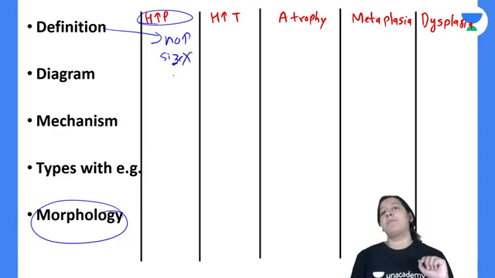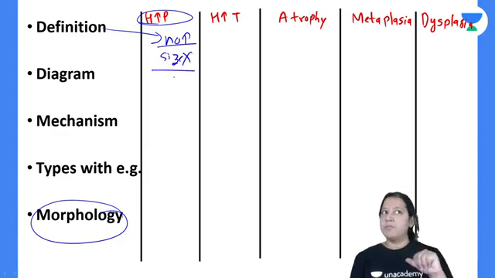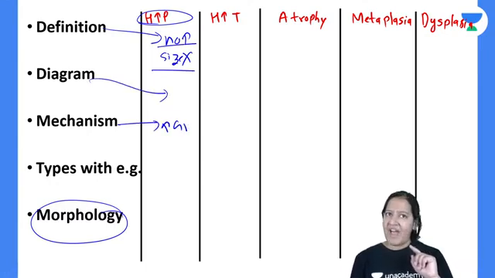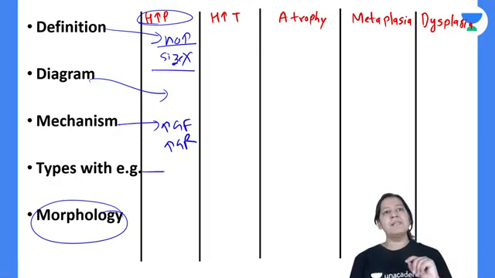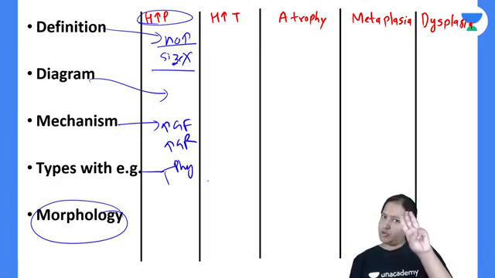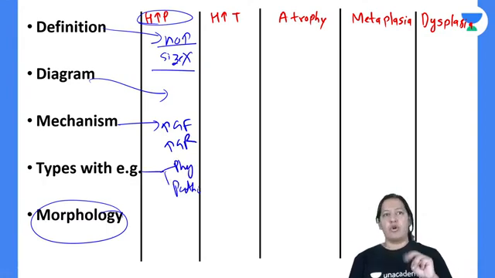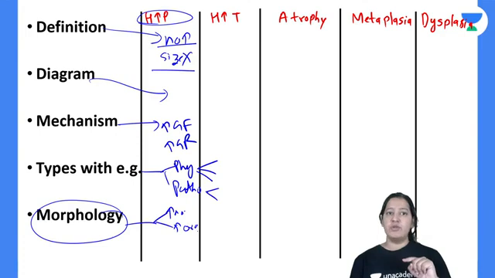You have to write the negative finding also in the exam. It is increase in number of the cell, not the size of the cell. Write both. Diagram, you can make the diagram. Mechanism, it is due to increase in growth factor and growth factor receptor. Examples, there are two types. Physiological, I have taught you three examples, and pathological, I have taught you two examples. So write three examples here and two examples here. Morphology: increase in number, increase in organ size due to increase in number, and increased mitosis. These are the three things morphologically you can see. Give me a thumbs up.